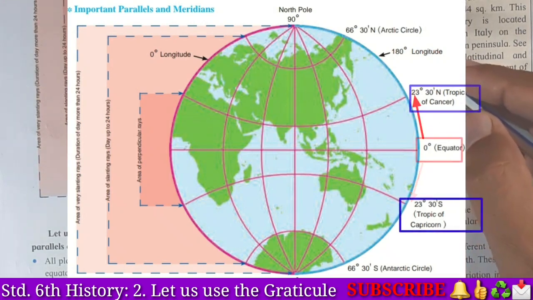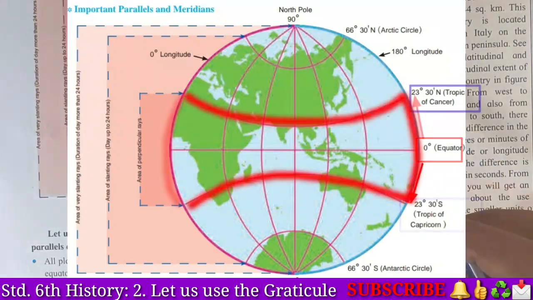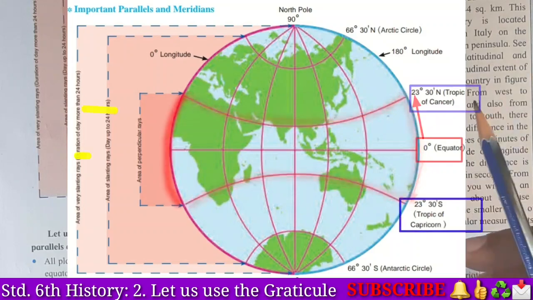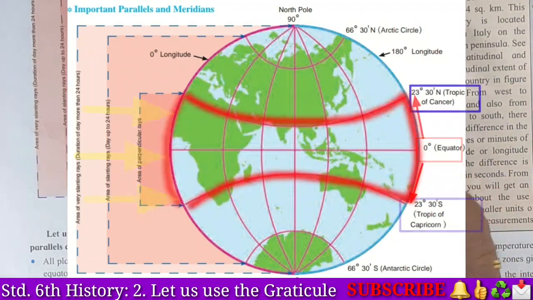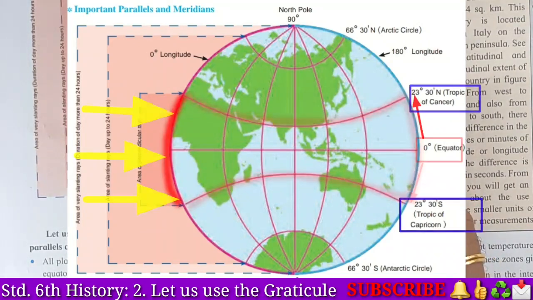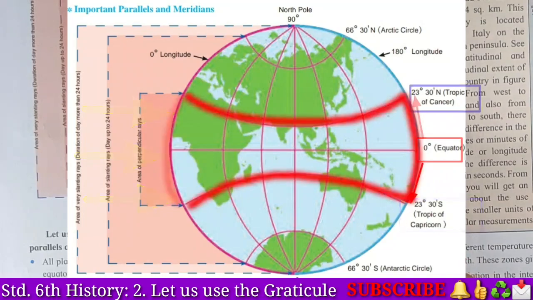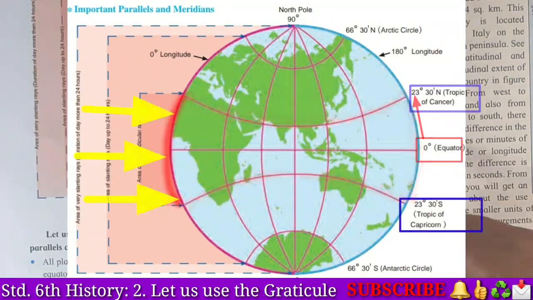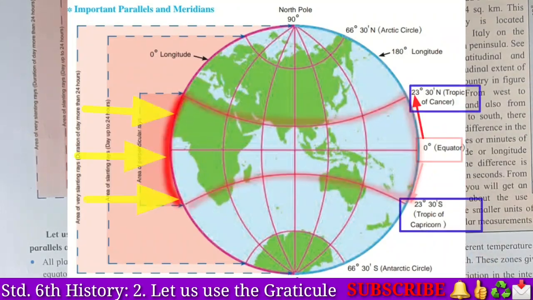So in this area of the equator, we can see that 2 times in a year the sun rays fall completely perpendicular, like this. In other areas we never find that rays are falling perpendicular. Here we always see the rays are slanting.